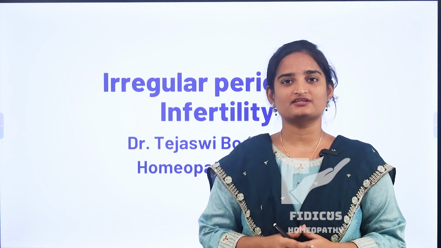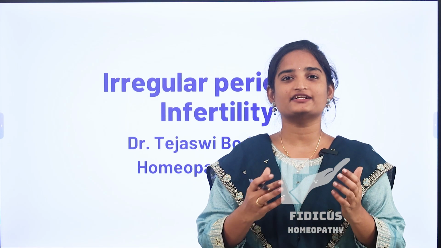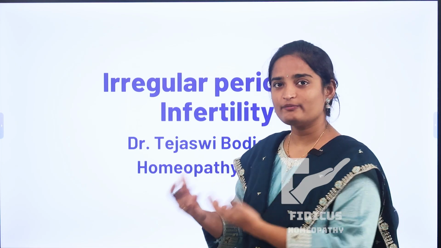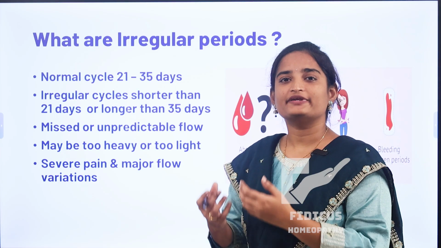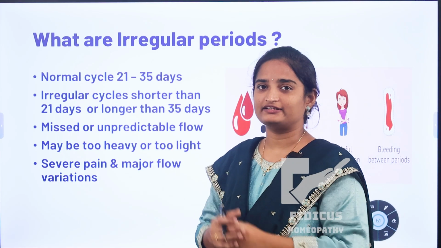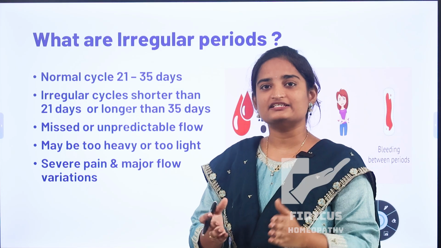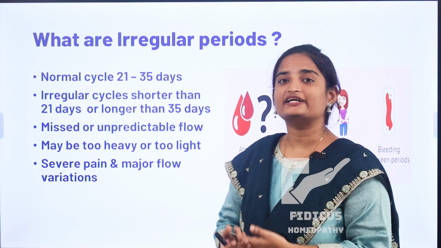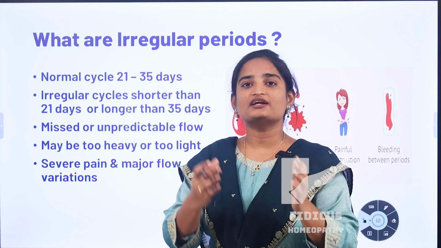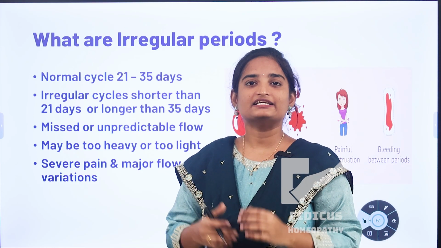Today we are going to discuss irregular periods and how these irregular periods affect our fertility. Now coming to the main topic. Now what are irregular periods? Usually our normal period cycle ranges from 21 to 35 days. If this cycle is less than 21 days or more than 35 days with missed, unpredictable periods with heavy or light bleeding, we consider it as irregular periods.